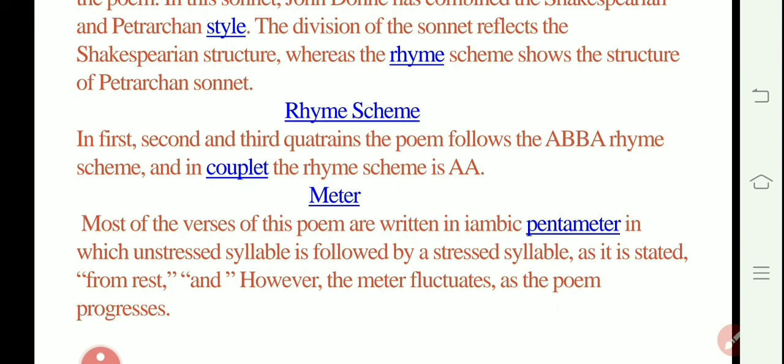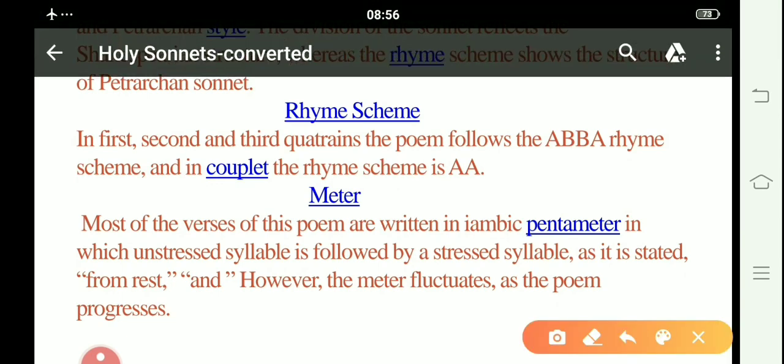All right then, what is the meter used by John Donne here? Most of the verses of this poem are written in iambic pentameter. In iambic pentameter, this particular sonnet is written so that an unstressed syllable is followed by a stressed syllable.